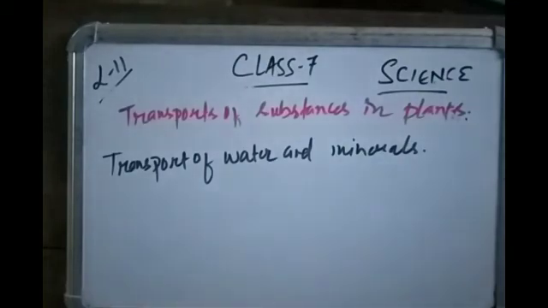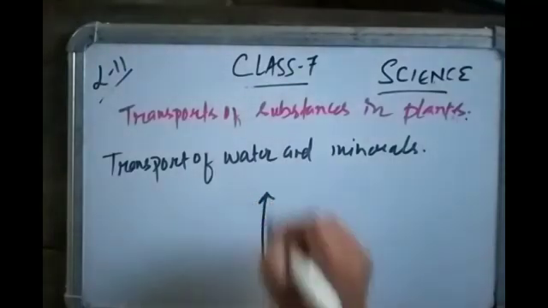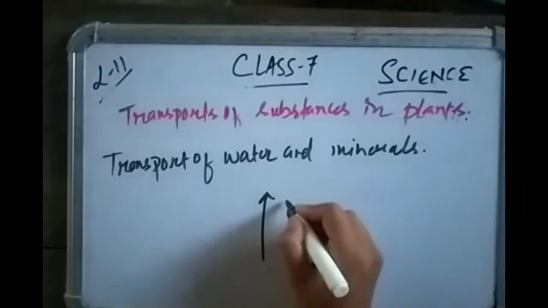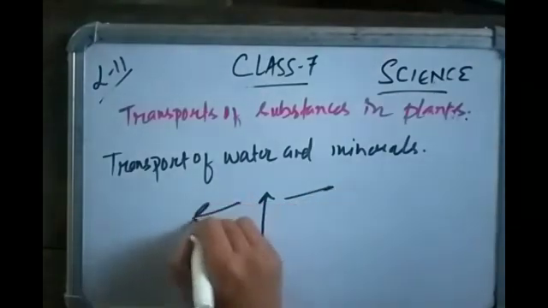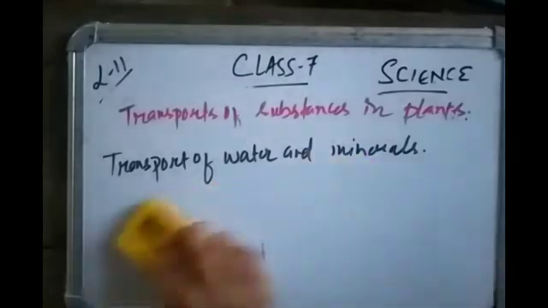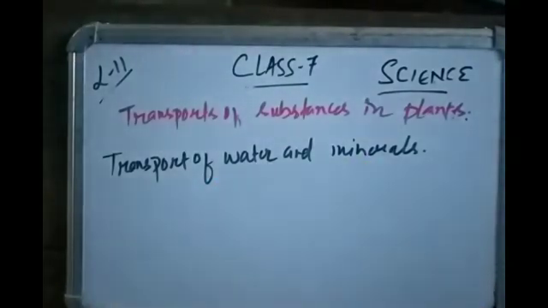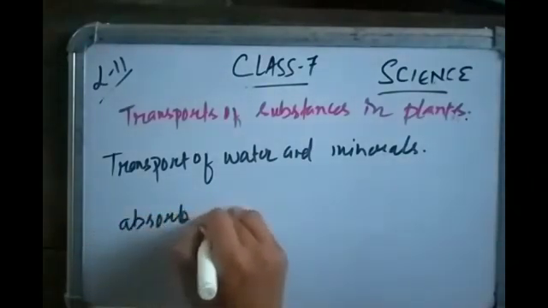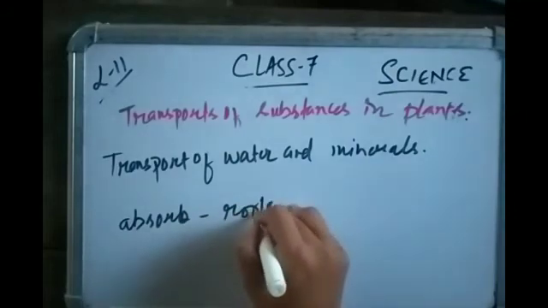Photosynthesis takes place in the leaves, and the prepared food has to be transferred to different parts of the plant. In some simple way, it is like a pipe: one carries the transfer of water and minerals. So plants absorb water and minerals by the roots, with the help of roots from the soil.